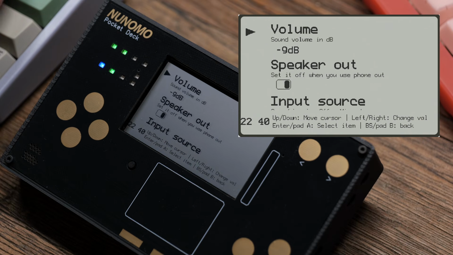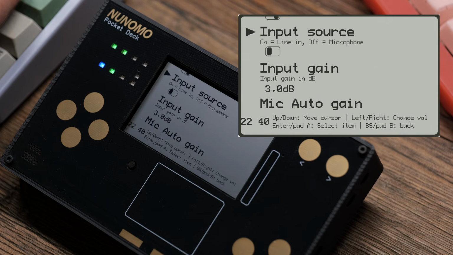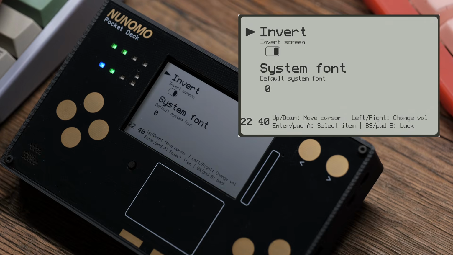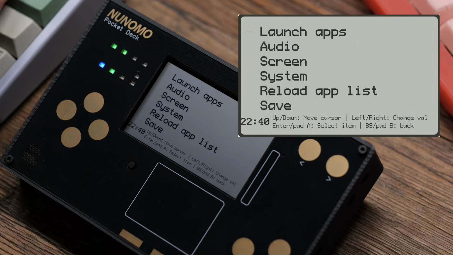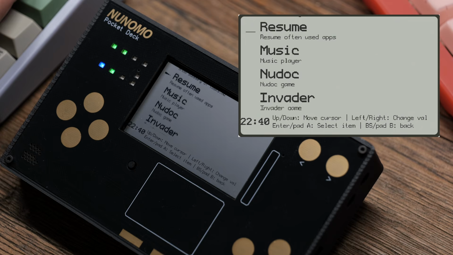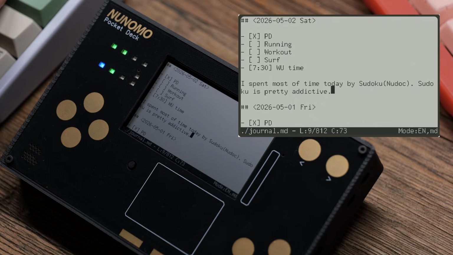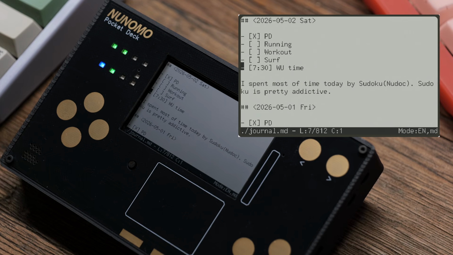The Home app is the screen you see when the device starts up. From there, you can launch applications and configure system settings, including audio settings. Let's launch an editor. To launch the editor, select the Launch Apps menu. Then select the app that you want to launch. This time I'll choose the editor. The editor will be launched on a new screen. The editor is called PEM.